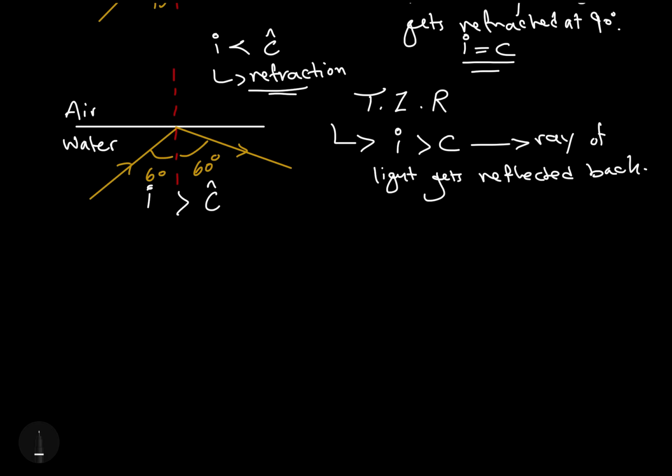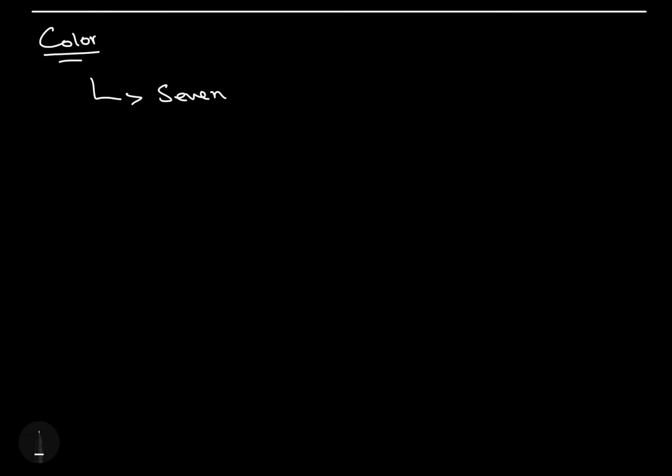Now, that's basically it when it comes down to refraction, reflection, and the properties of light. The next important part you have to learn about is the topic of color. I'm going to quickly go ahead and talk about what color is. Basically, color is divided into seven colors when we pass white light through a prism.